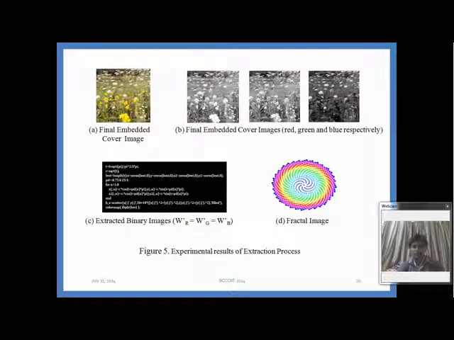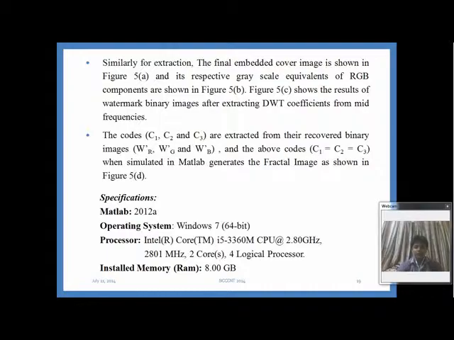Similarly, for the extraction, we took the final embedded cover image, then separated it into its grayscale equivalent of RGB component, and then extracted the watermark image, and then converted that binary image to fractal code, and running that code, it will generate the fractal image. This is the specification which we have used: MATLAB 2012, operating system Windows 7, 8GB RAM, Intel Core i5 processor.